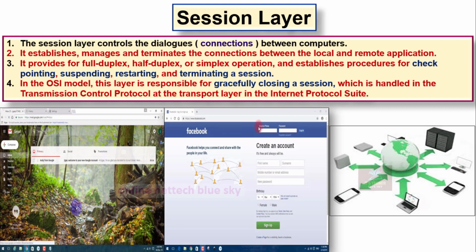So that is a full duplex working. You can see here everything: sending, information, talking, and video quality, everything works by full duplex, but it is not working on half duplex. Okay, so understand about established procedures, checkpointing, suspending, restarting and terminating sessions.